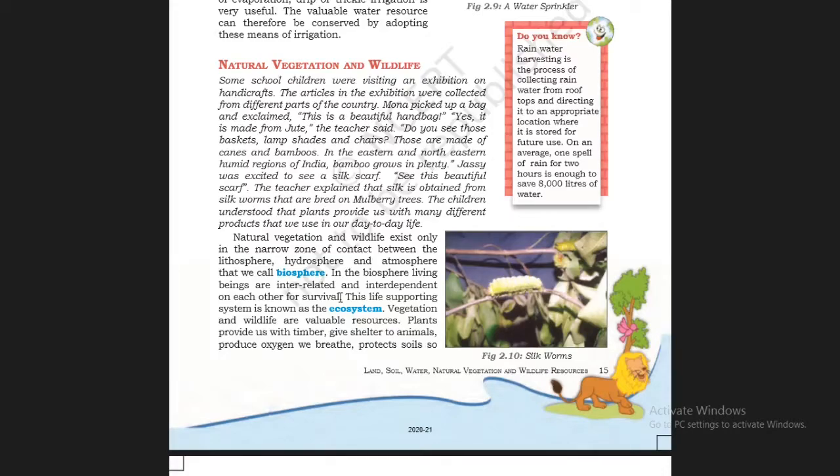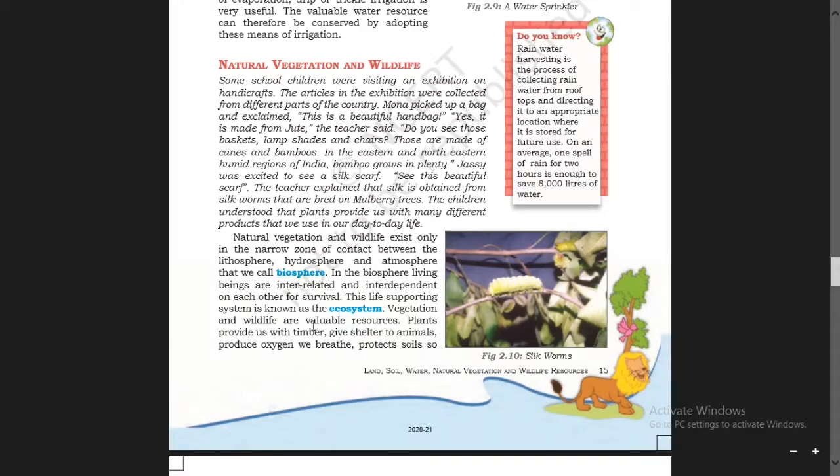This life supporting system, by which they are interrelated and interdependent, is known as the ecosystem.